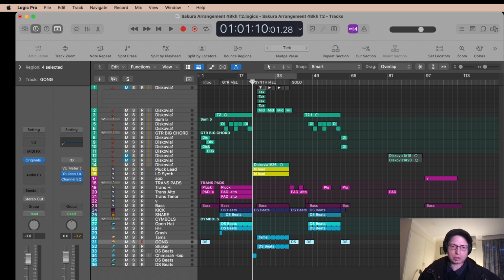And in the second section, I worked on a counter melody, also kind of blues rock scale. And I had a lot of fun with this. This is my first try.